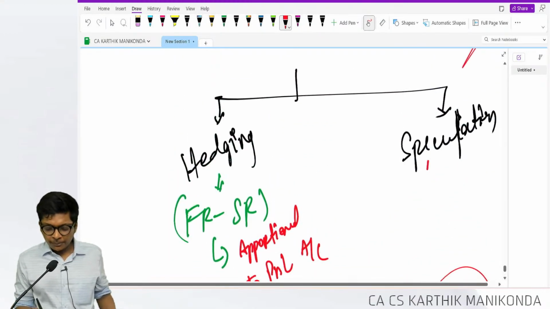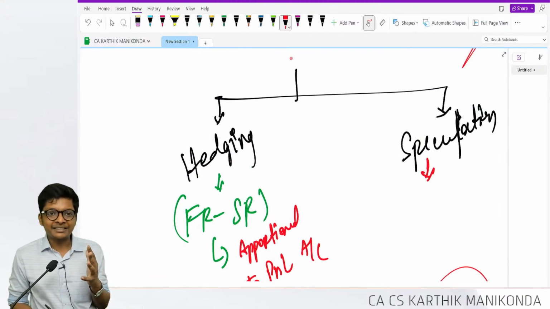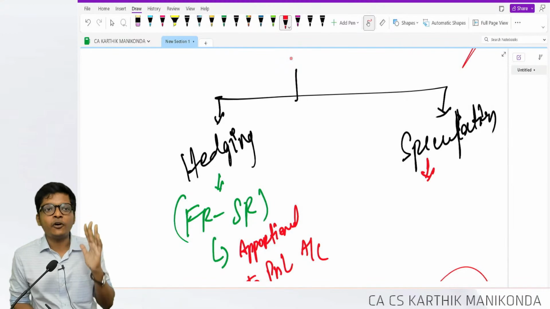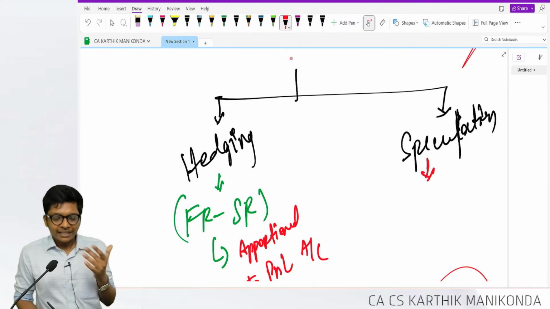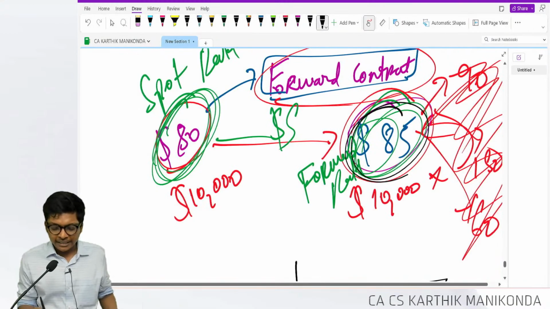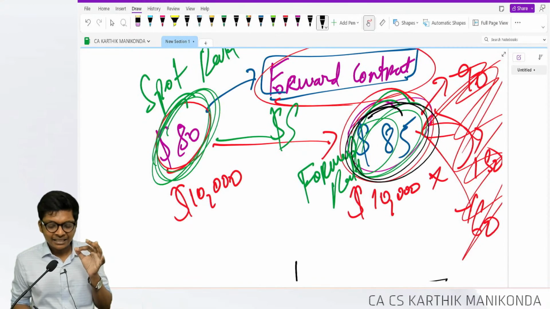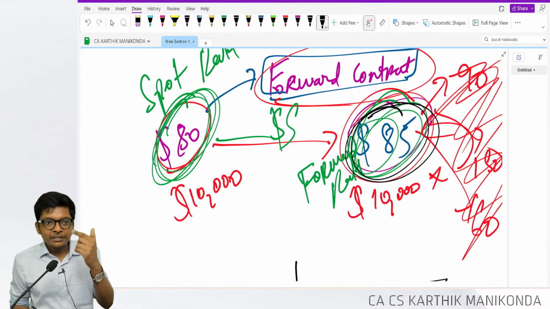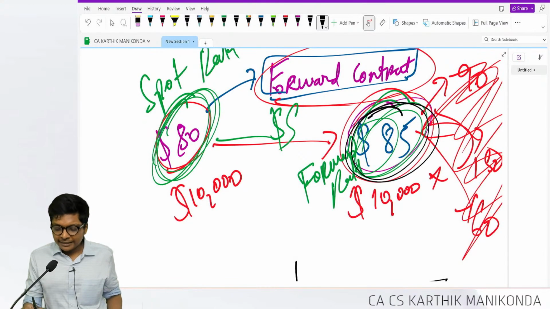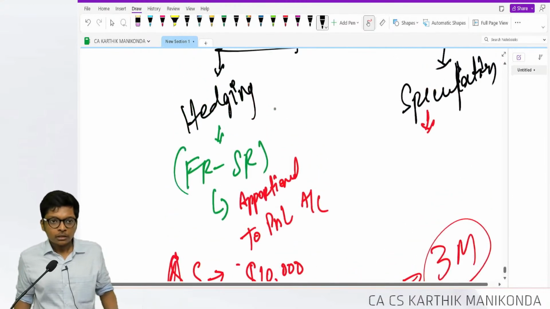If it is for the purpose of speculation, they will say the asset is not purchased. Time pass, I went and purchased a forward contract at 85. Just as you sell shares and currency, this contract also can be sold, at 90, 150, 60, different prices.